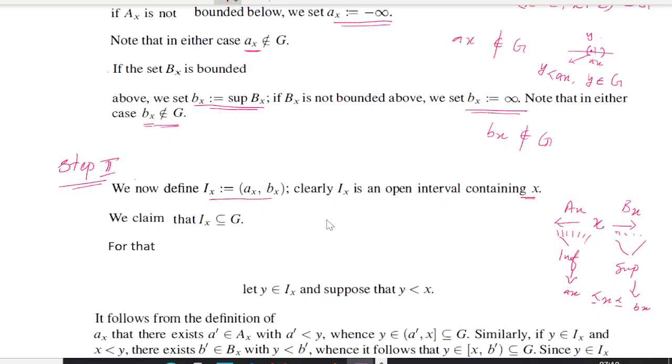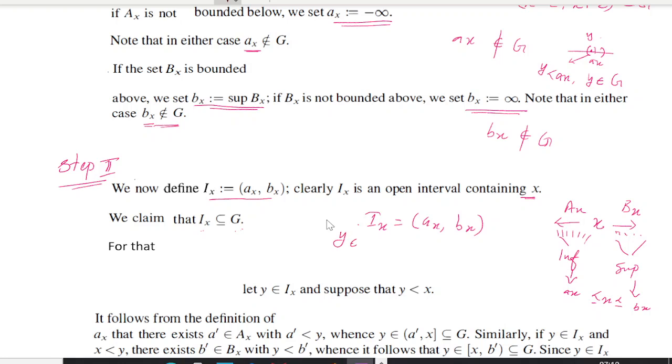Now we claim that I_x is contained in G. For that, what we have to do? We have to take an element of this interval and show that that point belongs to G. As our usual method, we take a point y belonging to I_x, where I_x equals (a_x, b_x) and we are taking an element x also.